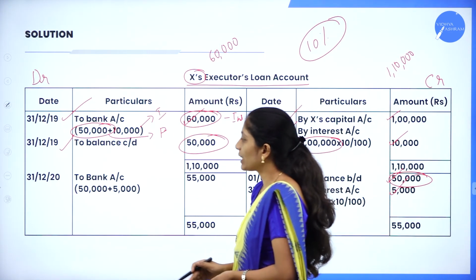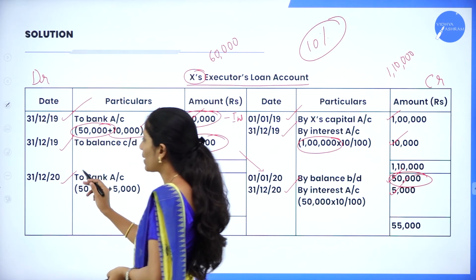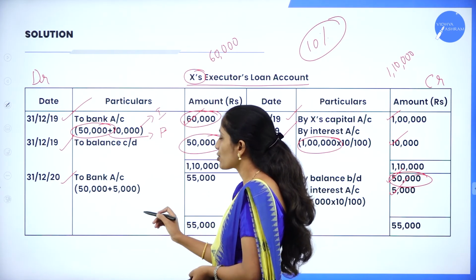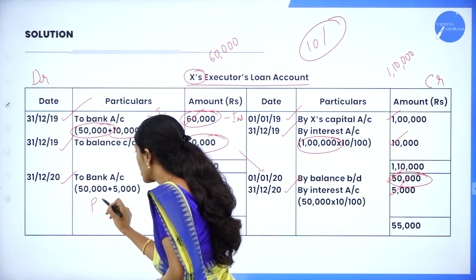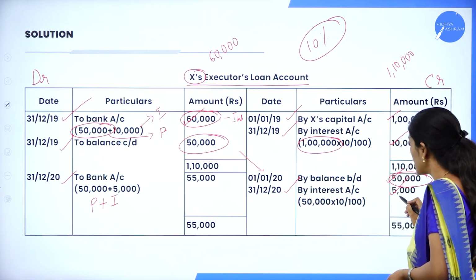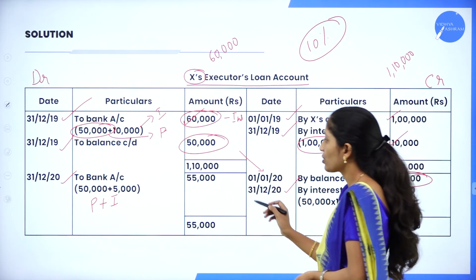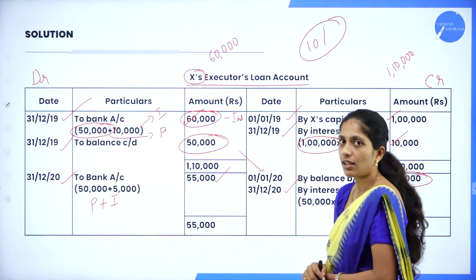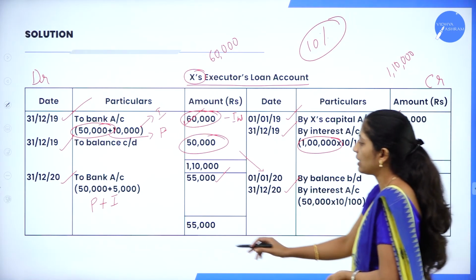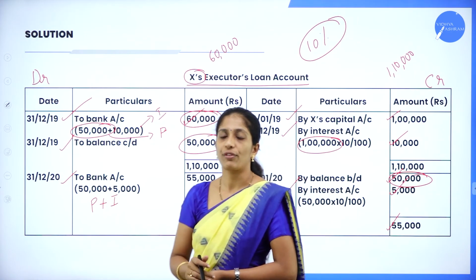Now coming to the debit side, 31st 12 2020, we are making the payment to bank account. Principal is 50,000 plus interest 5,000, so that is 55,000. Now if you add the credit side, it is 55,000, whereas the debit side is also 55,000.